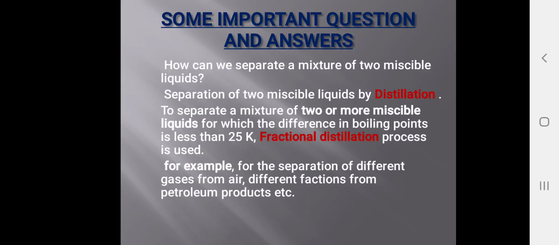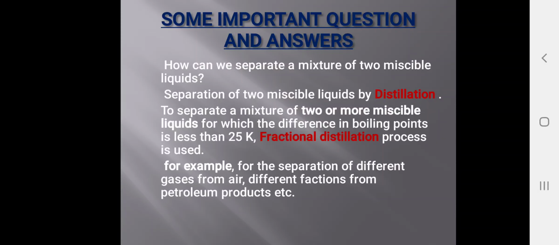How can we separate a mixture of two miscible liquids? By the distillation process we can separate two miscible liquids. To separate a mixture of two or more miscible liquids whose difference in boiling point is less than 25 Kelvin, the fractional distillation process is used. With fractional distillation, we can separate two or more miscible liquids. For example, the separation of different gases from air, and different fractions from petroleum products.